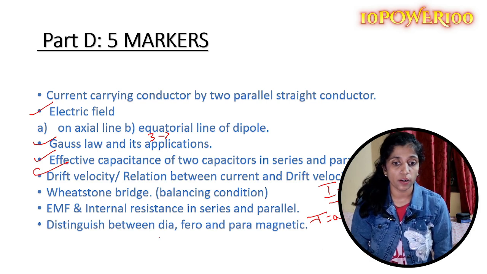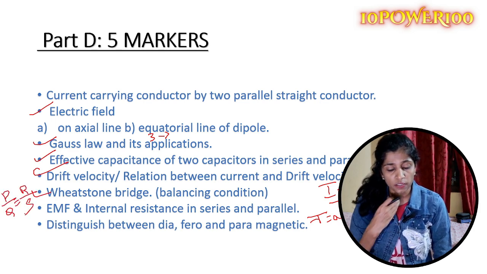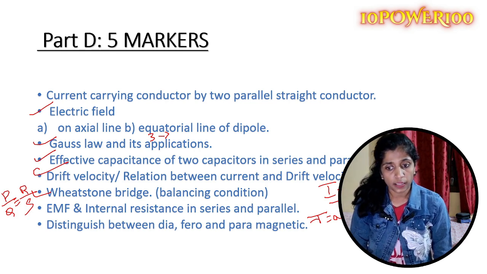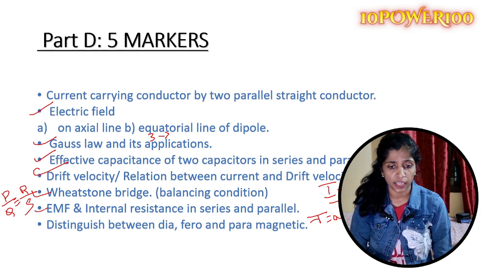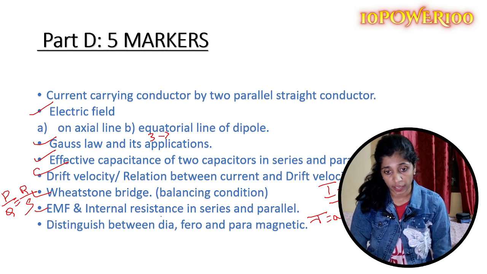And then we have the Wheatstone bridge. It's a balancing condition where P by Q equals R by S. Using Kirchhoff's laws, we will be deriving this Wheatstone bridge. Then again, from the second chapter, we have EMF and internal resistance in series and parallel. These are 2 different derivations, and again this is very important.